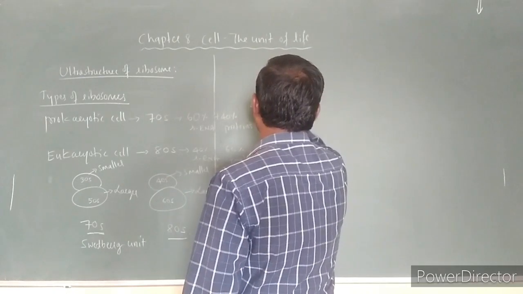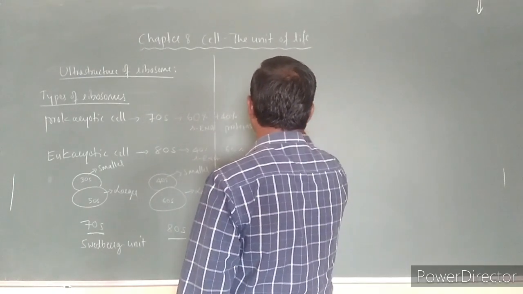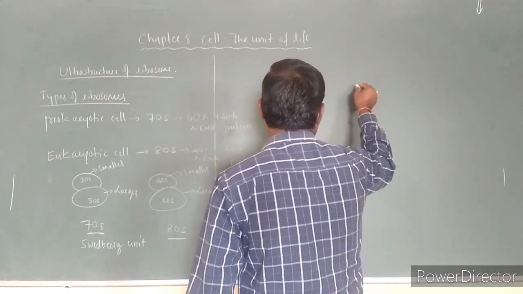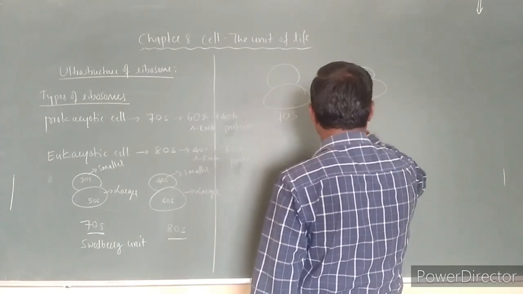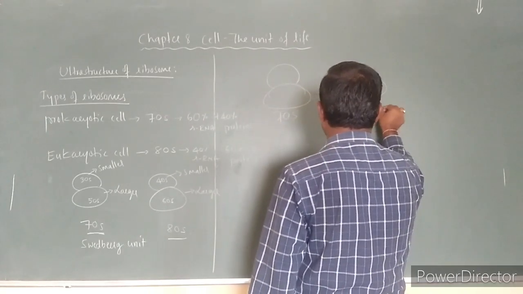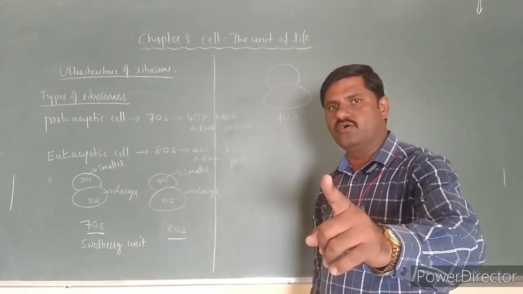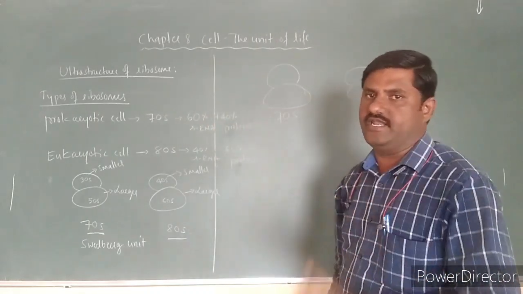You can observe the 70S ribosome and this is the 80S ribosome. Chemically, we already know these two are made up of proteins as well as rRNA.